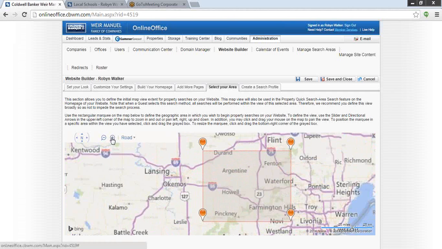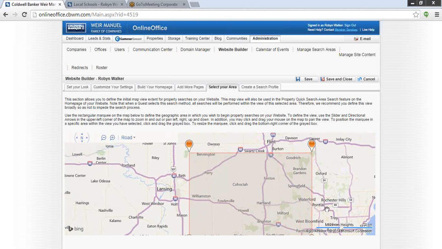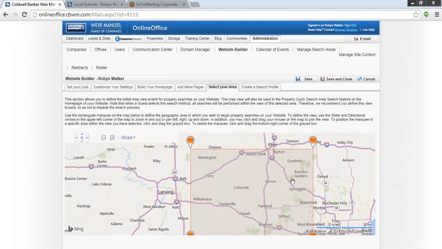Don't do a 5-mile radius, because hopefully you're working outside of that 5-mile radius, and you actually want to still open up your opportunity for referrals as well. But make sure that you go in this area. 2 points are possible here. So make sure you go in there and highlight what area you're in so that anytime people are doing searches, you're going to be able to service those areas that they're searching for.